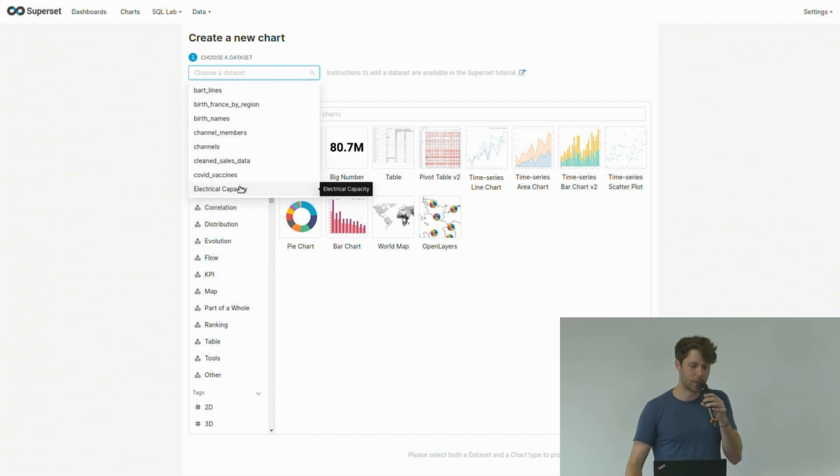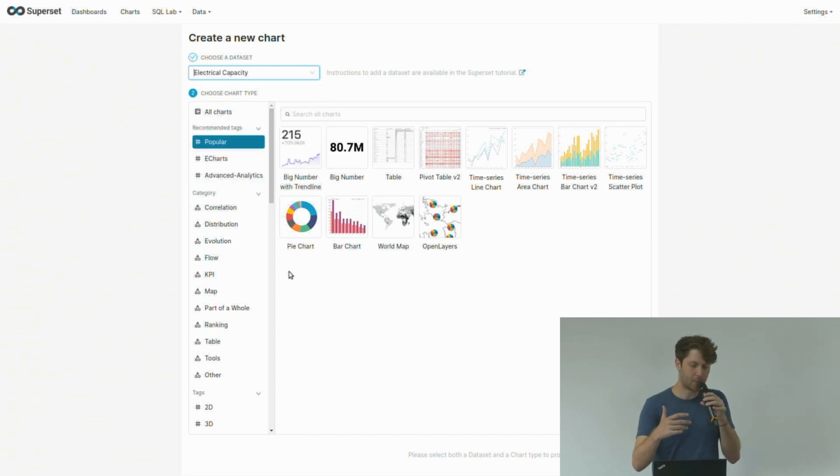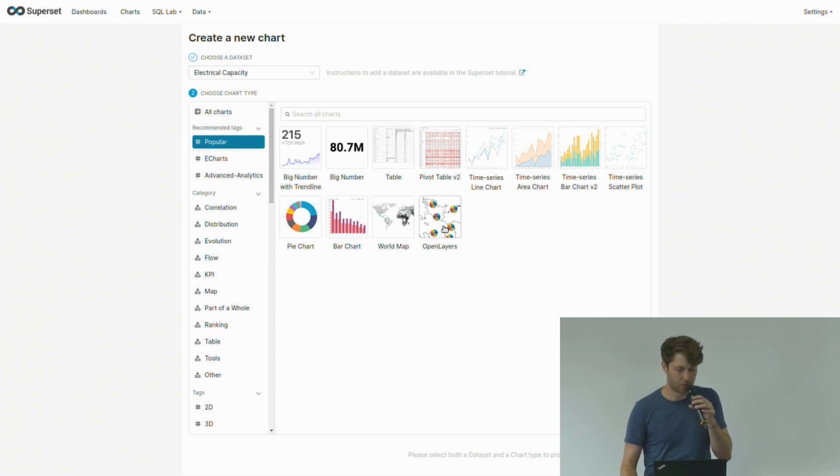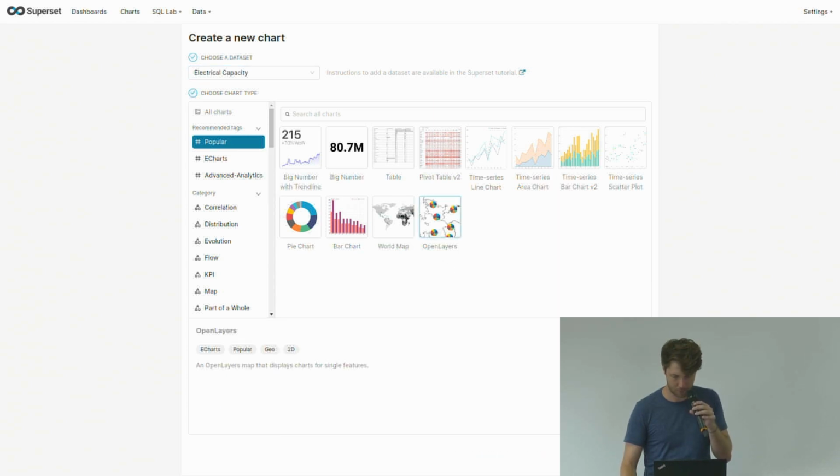That is the requirement. So I have to choose the same data set that I am using for the other chart, or the reference chart itself. And then I will select the plugin itself. Here it's important to mention the demonstration I'm showing right now is not the latest state of the plugin. So here it was still called OpenLayers plugin. We renamed it to cartodiagram plugin. So in a future version this looks a little different, but the steps themselves are the same.